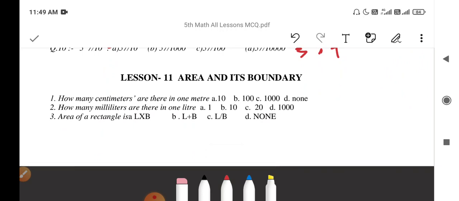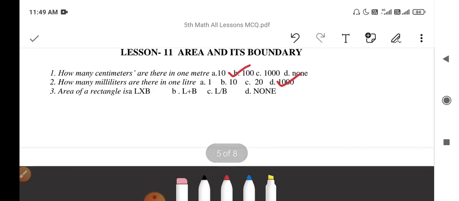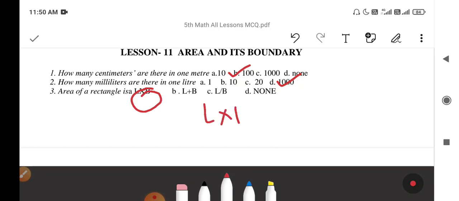Question number 1, how many centimeters are there in 1 meter? So there are 100 centimeters in 1 meter. So answer will be 100. Then question 2, how many milliliters are there in 1 liter? So in 1 liter there are 1000 milliliters. Then question 3, area of a rectangle is L multiplied by B, length multiplied by breadth. This is option A. So area of rectangle is L multiplied by B.